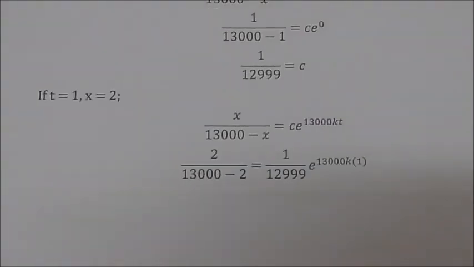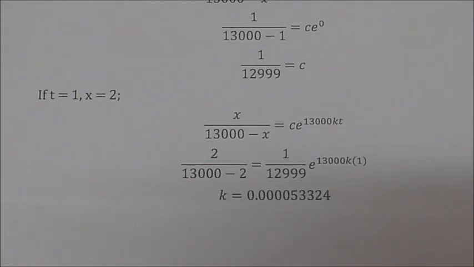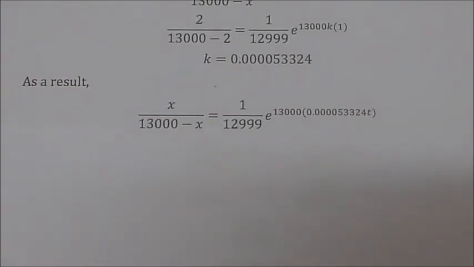We are going to find k by letting t equal 1 and x equal 2. Again, we can do this by simply plugging them in from the earlier equation. According to my brain, k will be equal to 0.000053324. Since we already have our k and C, we can now plug them into our equation.